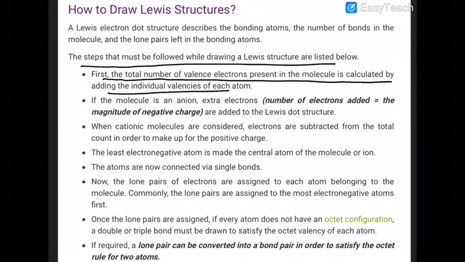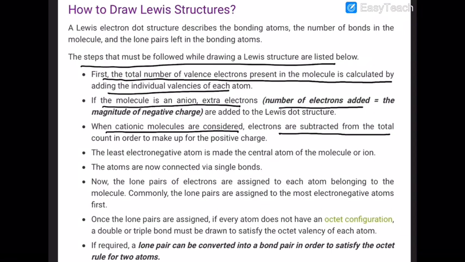If the molecule is an anion, the number of electrons that carry the negative charge should also be added. When a cationic molecule is considered, electrons are subtracted from the total count in order to make up the positive charge. Let us suppose the negative charge is -2, you will add 2 extra electrons to the valence electrons. And if the positive charge is +3, then you have to subtract 3 from the total number of valence electrons present in the atoms that are involved in bonding.